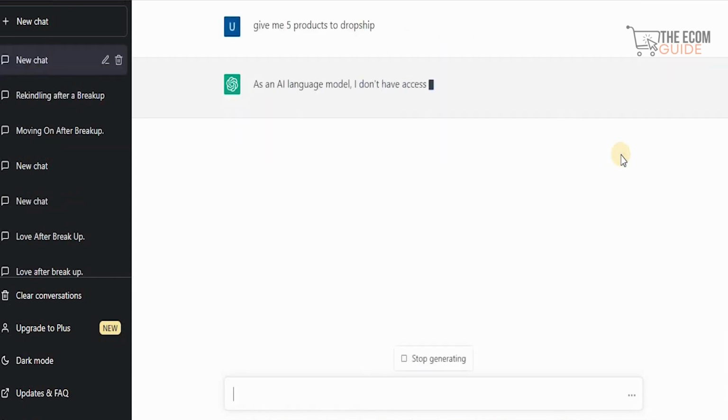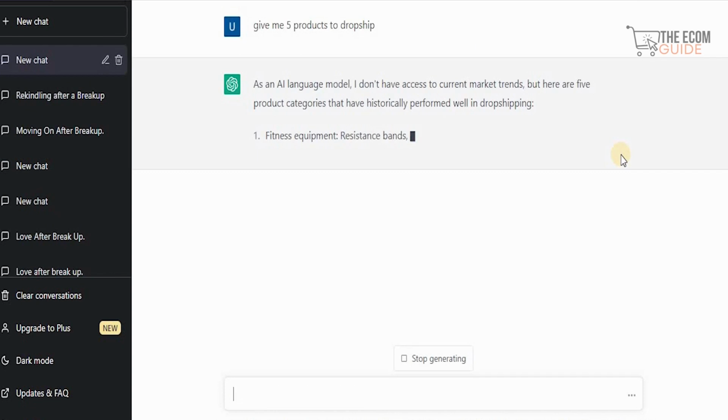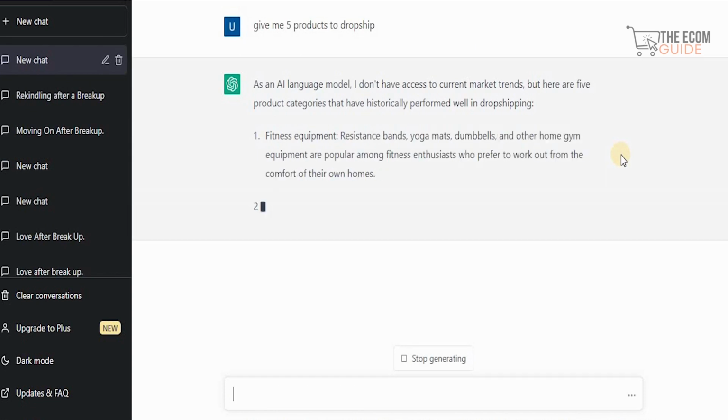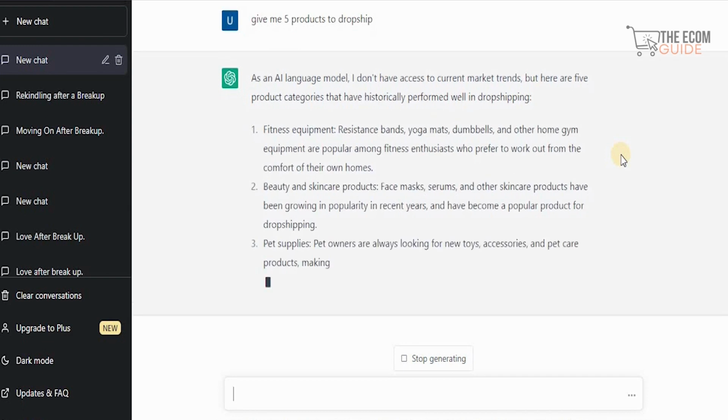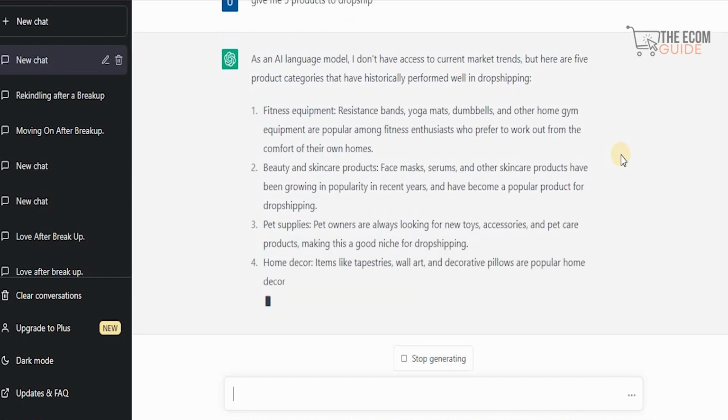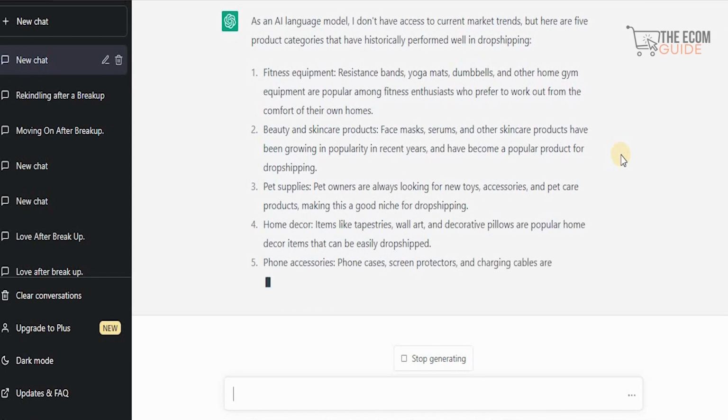Now, once we do that, it's going to research and find different elements that are available. The 5 product categories that are historically performing well in dropshipping are fitness and equipment, beauty and skincare products, pet and supplies, and home decor, as well as phone accessories. As you can clearly see, these are 5 very interesting niches that they're giving us.